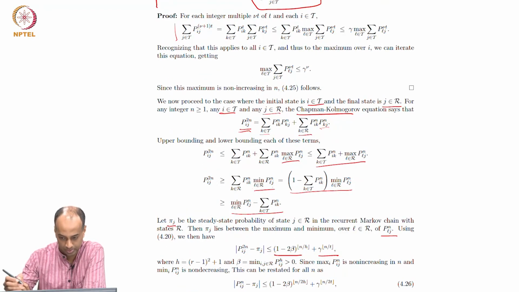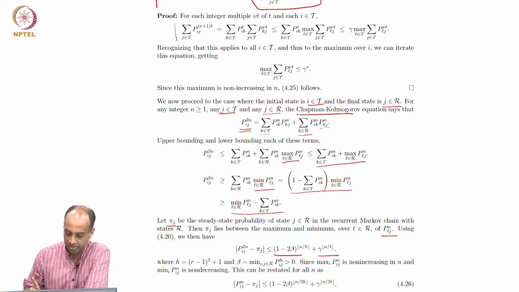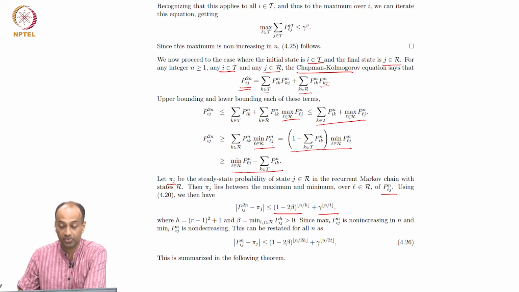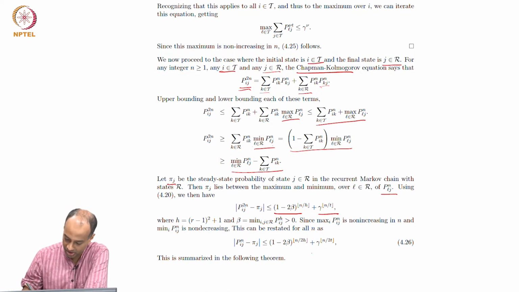So the difference between P_ij^(2n) and pi_j decays geometrically fast, and therefore you have convergence.